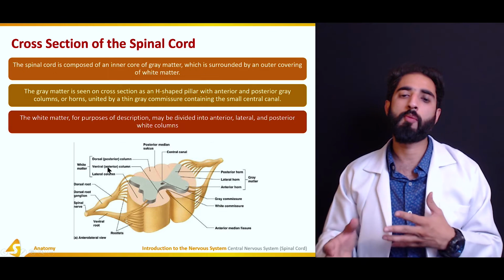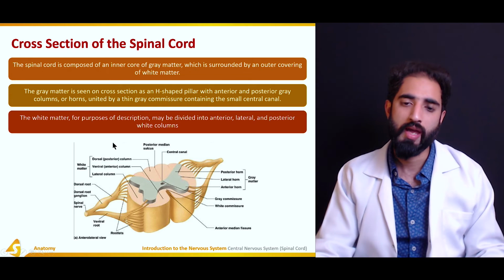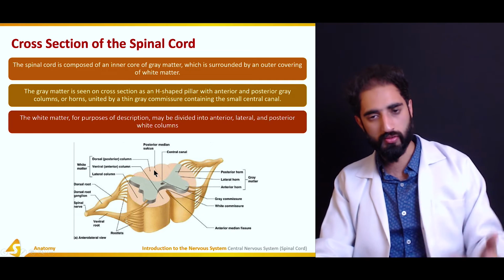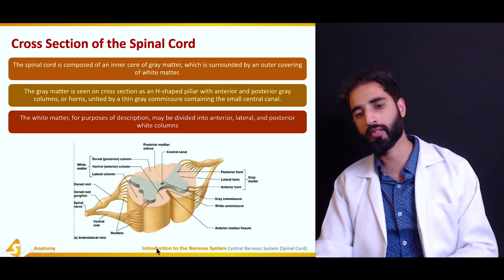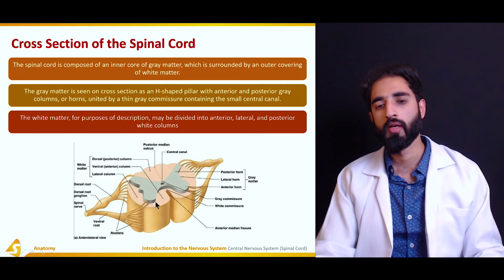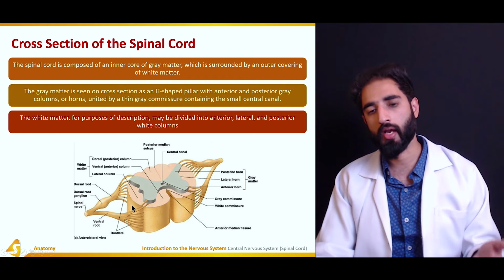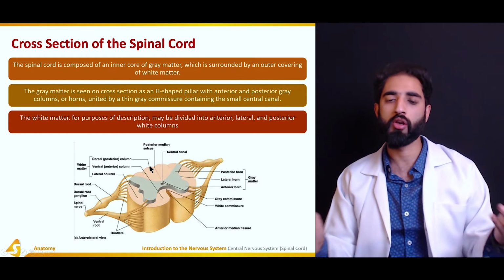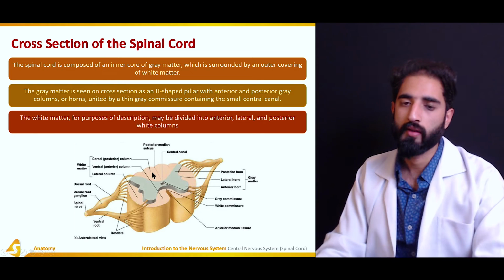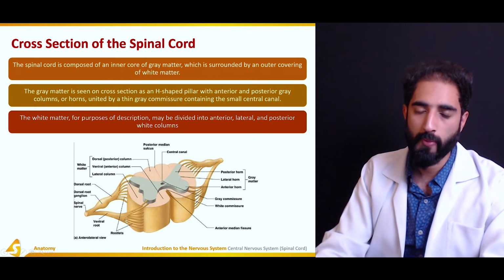The white matter, for purposes of description, may be divided into anterior column, lateral column, and posterior column, and different types of ascending and descending tracts pass through these columns. For example, the anterior spinothalamic tract is present in the anterior column. The lateral spinothalamic tract is present in the lateral column, and the dorsal column medial lemniscus system is present in the dorsal column or the posterior column.